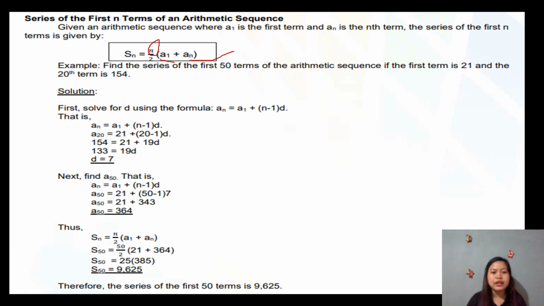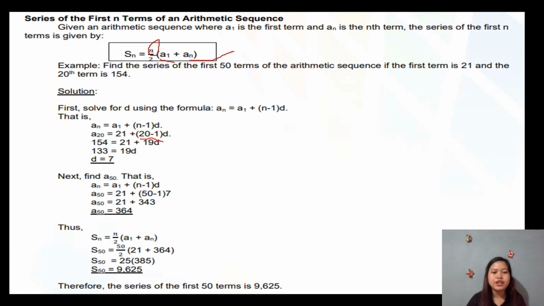Now, ang atong 20th term is 154, di ba? Given na siya na 154, so we will just put it there: 154 equals 21 plus 19d. Nganong 19d man na siya? Because sa taas, gi-minus na to, 20 minus 1, that's 19. I-multiply na to siya sa d, that's 19d.